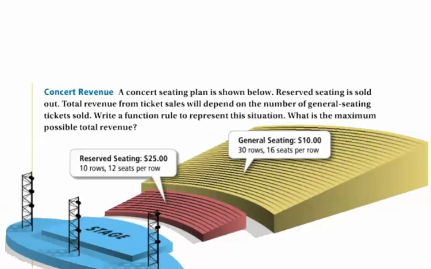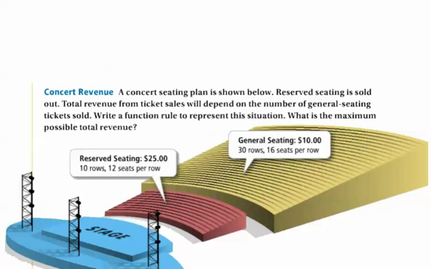This one, the concert revenue. It says a concert seating plan is shown below. Reserve seating is sold out. The total revenue from ticket sales will depend on the number of general seating tickets sold. Write a function rule to represent the situation. What is the maximum possible total revenue? Now, if you look at this, the reserve seating is 25 bucks. It's 10 rows, 12 seats per row. General seating is 10 bucks, 30 rows, 16 seats per row.